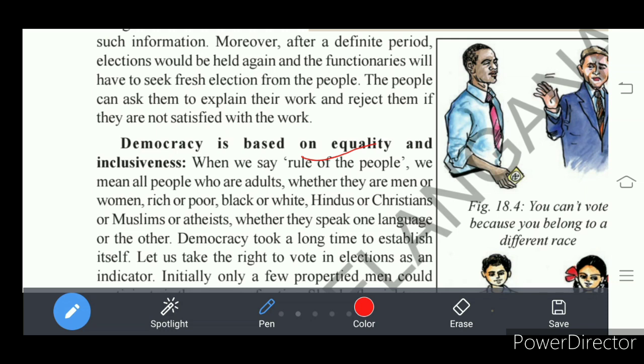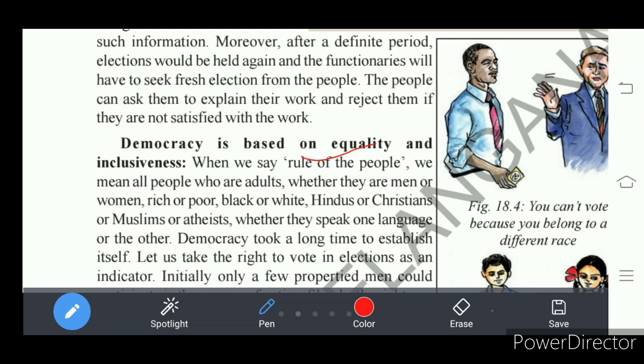We mean all people who are adults, whether they are men or women, rich or poor, white people, black people, Hindus, Christians, Muslims, atheists who do not believe in God. Understand? Whether they speak one language or another language.